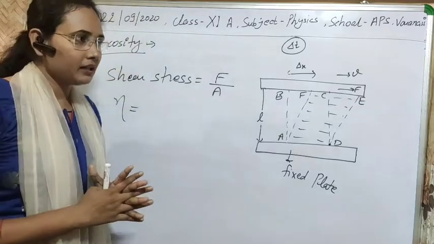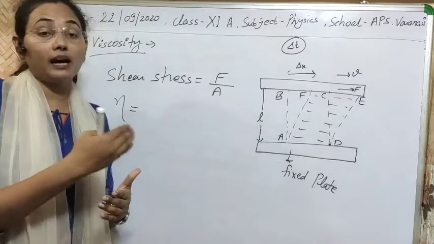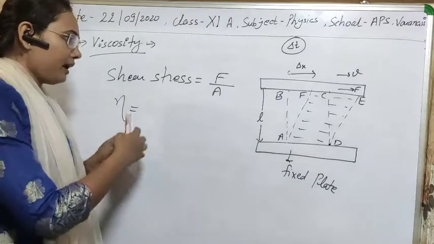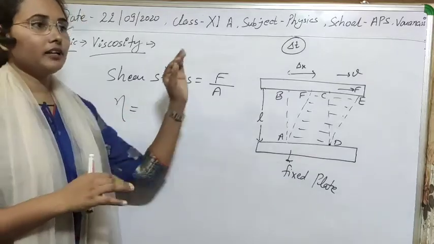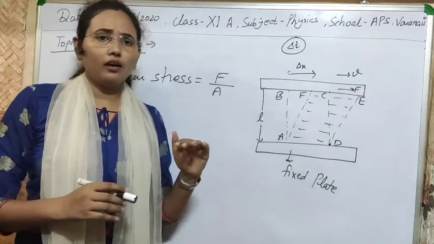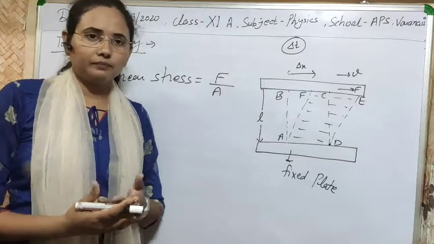If there is a large modulus of rigidity, then we must apply a large shear force to change its shape or size. Likewise in the case of a liquid, if there is a large viscous force, then the body will have more viscosity.